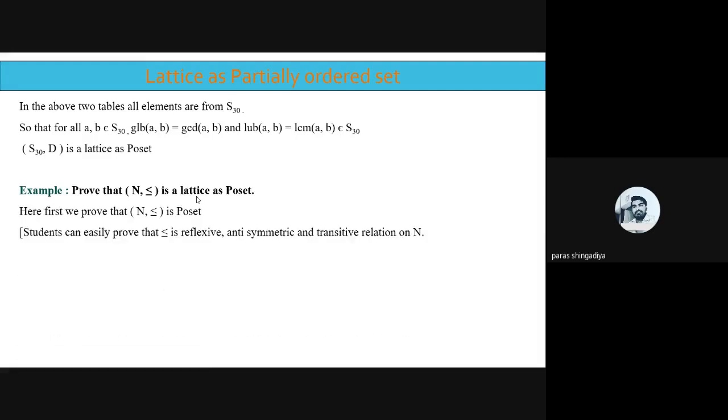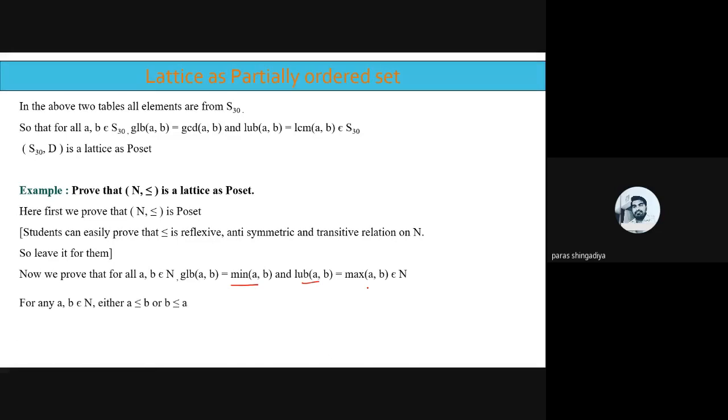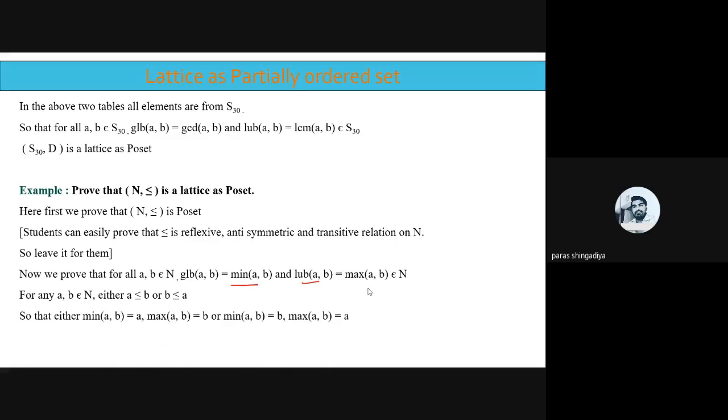That's very easy. And then after we will check for GLB of AB, that is equal to minimum of AB, and LUB of AB, that is equal to maximum of AB. Okay, so here it's easy to verify that. Okay, the condition. Okay, minimum and maximum.